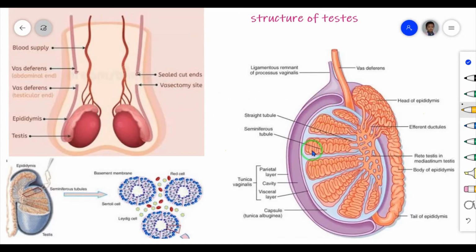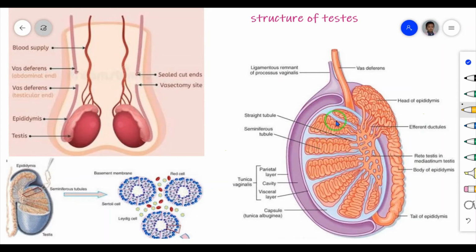This is a cross section of testis. Now see the parts: capsule, that is tunica albuginea, tunica vaginalis, then seminiferous tubules, then vas deferens, epididymis. Epididymis has three regions: head of epididymis, body of epididymis, tail of epididymis, and efferent ducts. These are the parts present in the cross section.